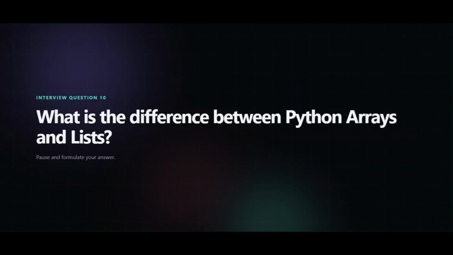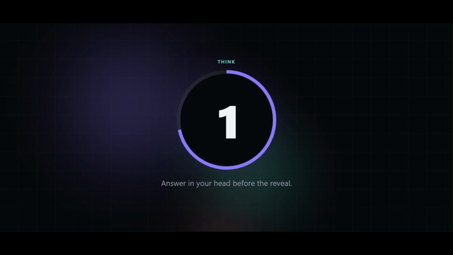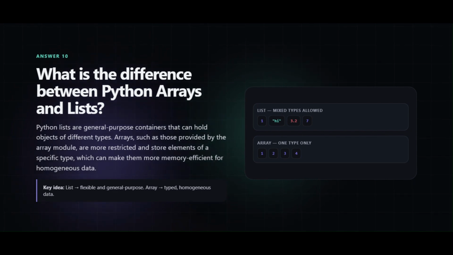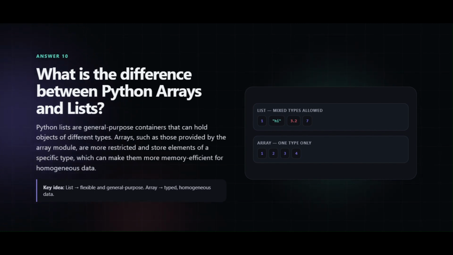Now next question, what is the difference between Python arrays and lists? Python lists are general purpose containers that can hold objects of different types. Arrays, such as those provided by the array module, are more restricted and store elements of a specific type, which can make them more memory efficient